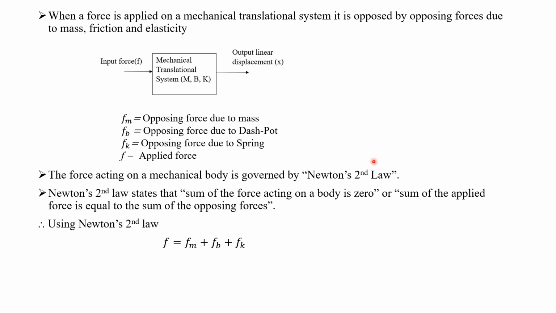Which is similar to Kirchhoff's current law. At a particular junction, the algebraic sum of the currents will be equal to 0, or at a junction, the sum of the incoming currents is equal to the sum of the outgoing currents. Now, when we are applying Newton's second law here, there is only one applied force, that is represented by F, and 3 opposing forces, Fm, Fb as well as Fk. The sum of the opposing forces will be Fm plus Fb plus Fk.